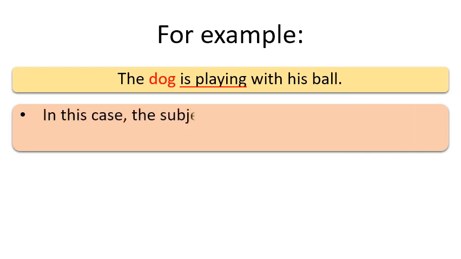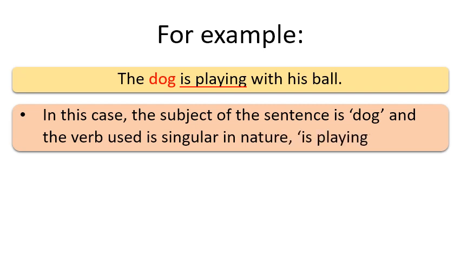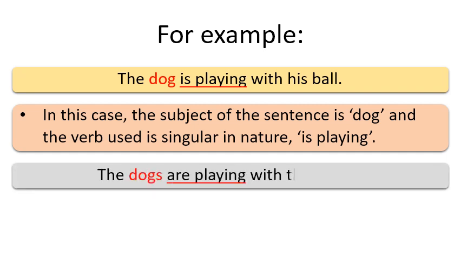Number 1. The dog is playing with his ball. So here in this sentence, dog is a subject. Subject means the person or the doer who is doing an action. Is playing is a verb. Is is a helping verb and playing is a main verb. So in this case, the subject of the sentence is dog and the verb used is singular in nature, because dog is singular in number. That is why we have used a singular verb with it.